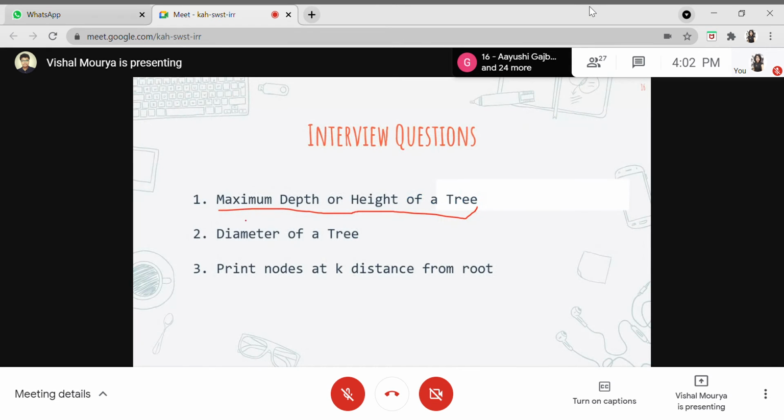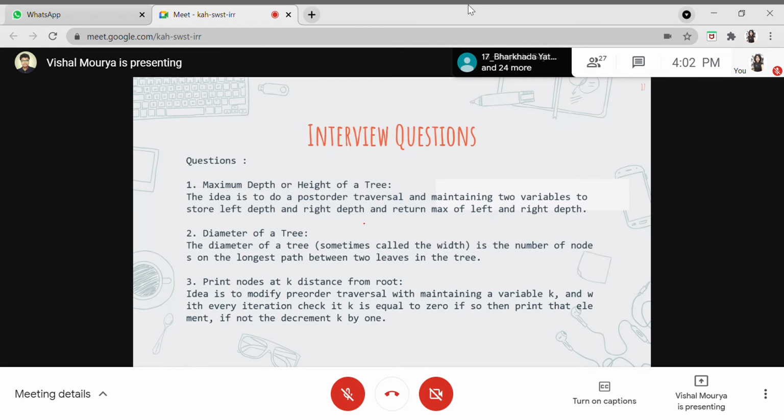So as you can see, maximum depth is written. So just focus on this thing. How is the maximum depth of a tree calculated? The idea is simple. It is just to do a postorder traversal. Now remember this postorder traversal. The word post means basically we'll be moving to the left child, then the right child, and then the parent node or the current node. So this is what the postorder traversal is, which we have studied.